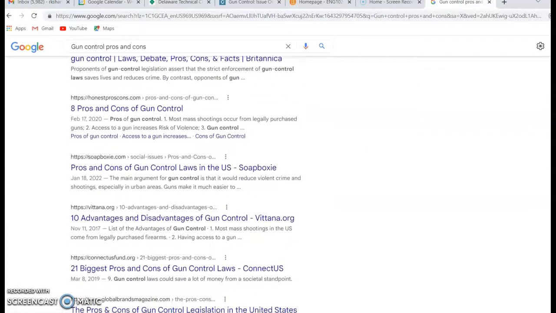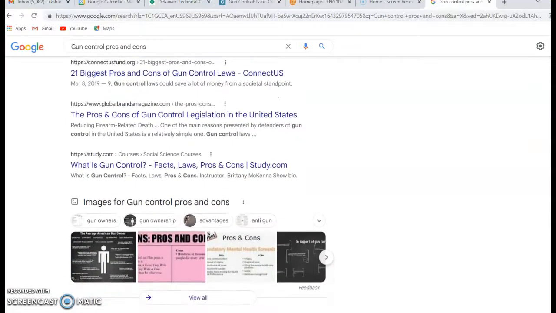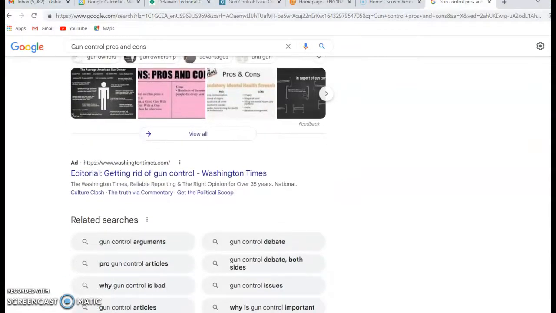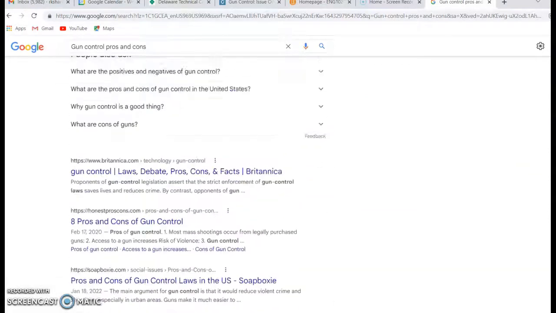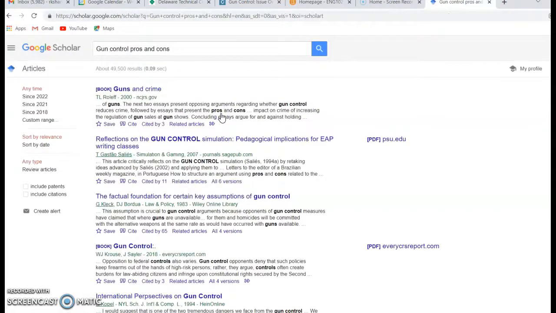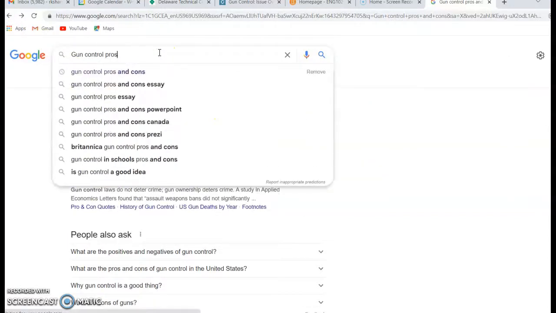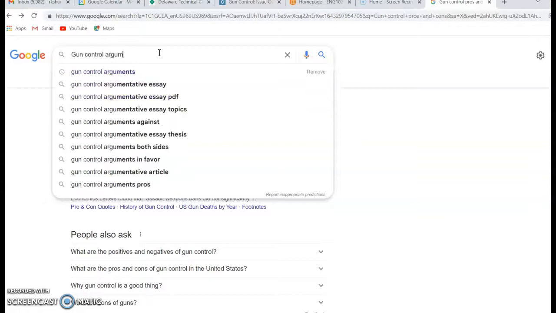Once you find a good article, and trying to find something, like advertisements. You could try doing the scholarly, but sometimes those are really difficult, and also find something that's not too old. Actually going to go back here, and I don't like this. I'm going to go back to arguments.